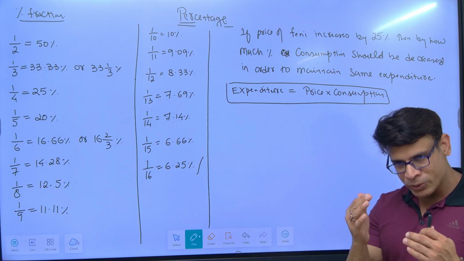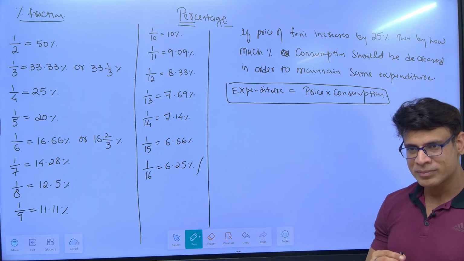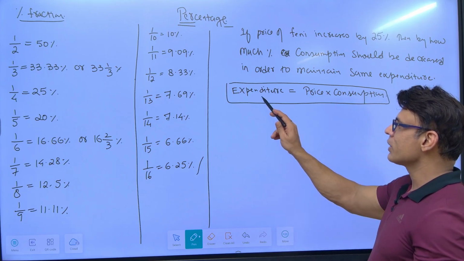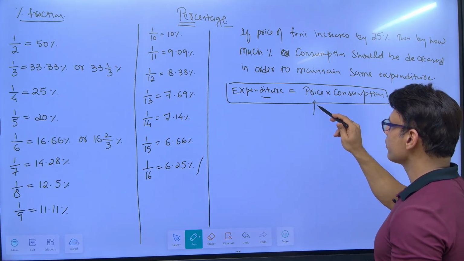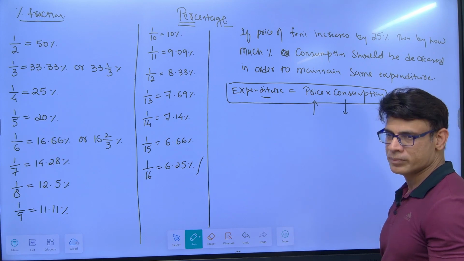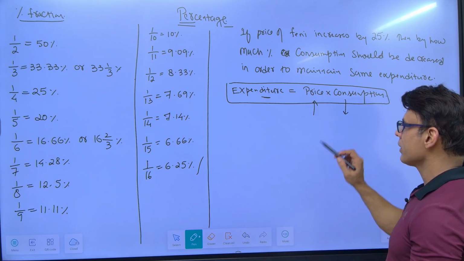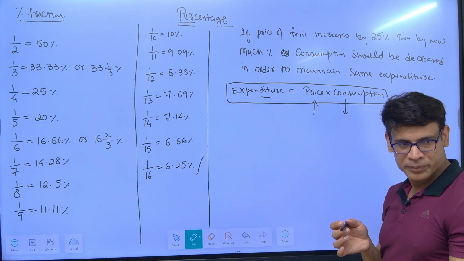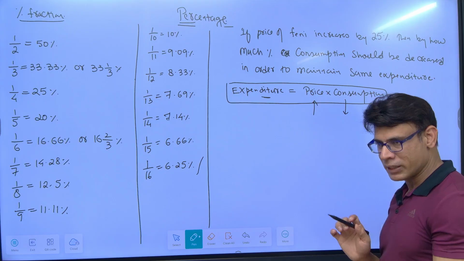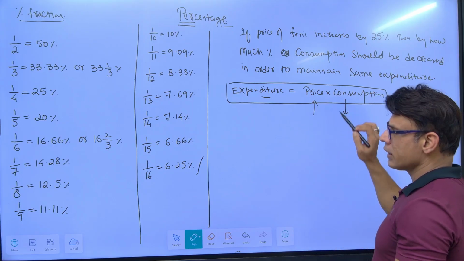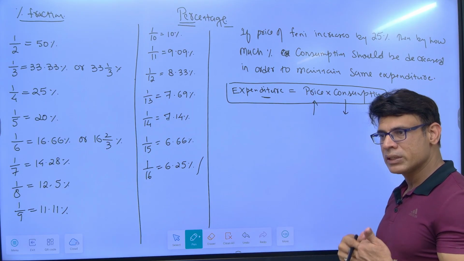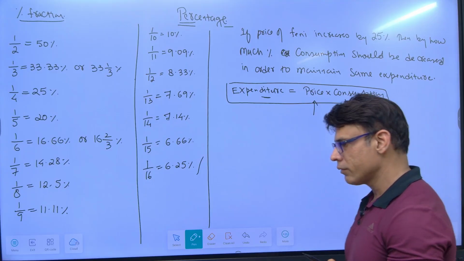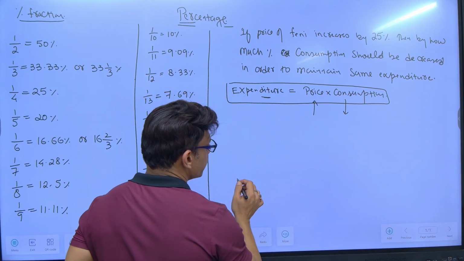Can we say we have to reduce the consumption? Then only you will be able to maintain the same expenditure. If this is constant, this goes up, then this has to come down. And vice versa, if prices come down, then consumption goes up, if expenditure has to be maintained. It has to increase and decrease in the same ratio. What is the ratio? We'll see that. But this part is clear. Conventional approach is what we have used in school.